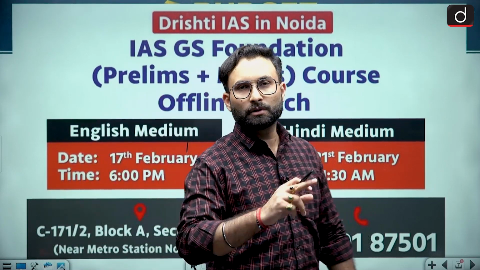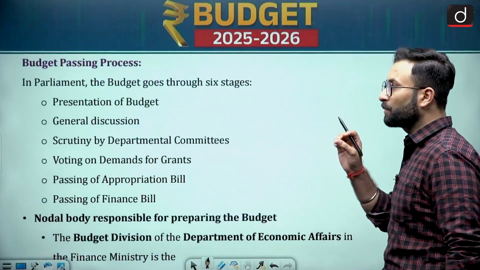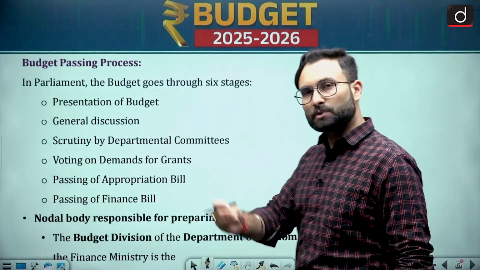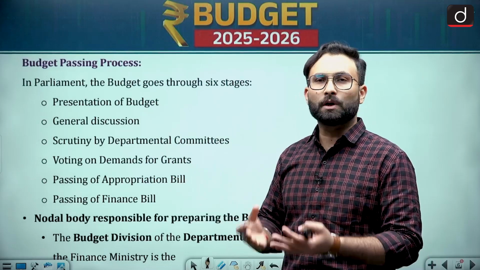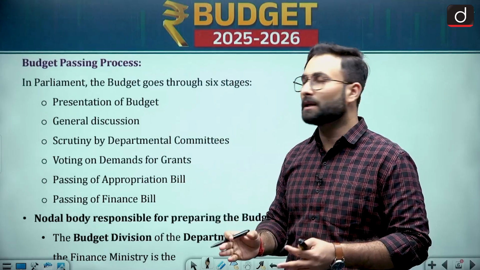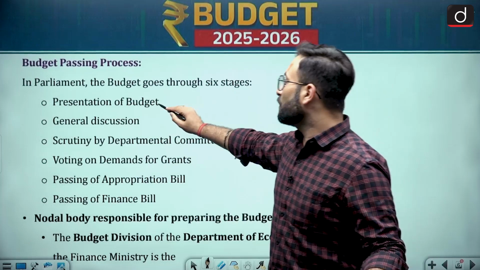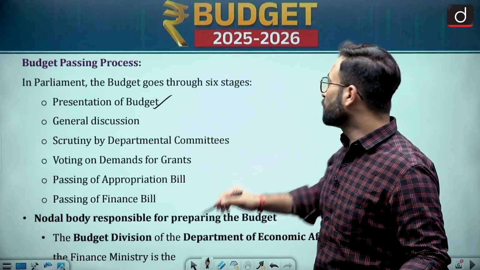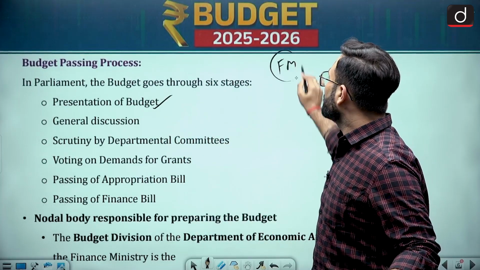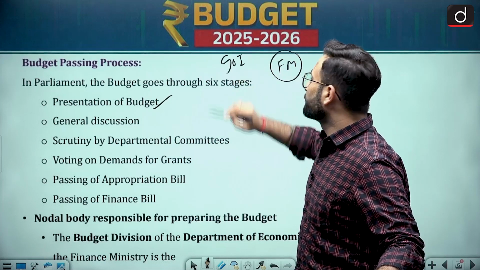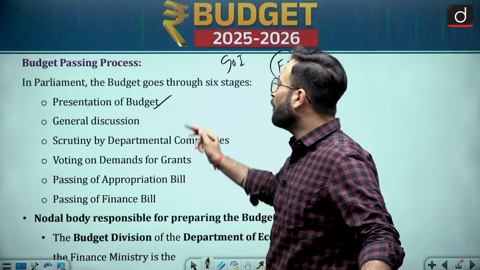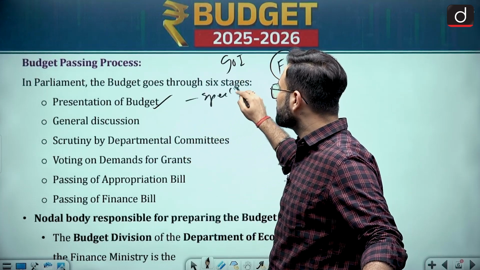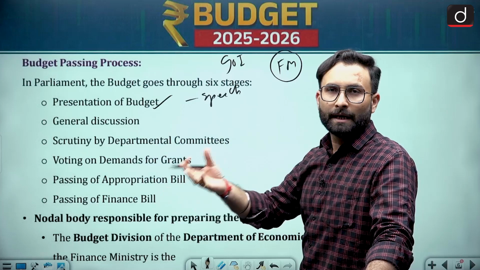Okay, now come back to the discussion over here, that is budget passing process. As I told you, there is a process in which a bill will be passed. Budget is also a finance bill, so it will be passed in a certain manner in the parliament. So let's see what is the manner. Presentation of the budget. Who will present the budget? The finance minister, on behalf of the government of India. He or she will be presenting the budget in the form of a speech. Budget speech will be there, and some documents will be tabled in the parliament.